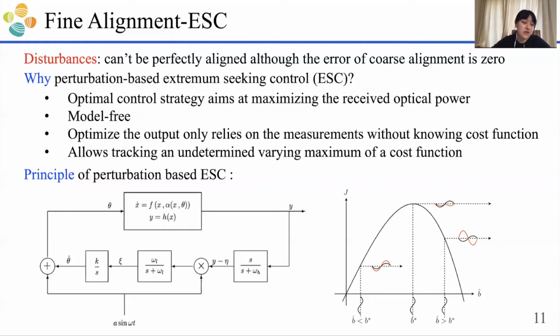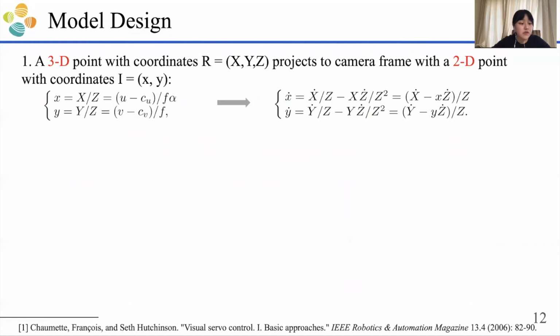Now let's introduce the ESC controller into our system to realize the fine alignment. And we start with the model design of our system. Considering our receiver is a 3D point with coordinates capital X, Y, Z, it will project to the camera frame of Pixel 2 as a 2D point, whose coordinates are x and y.